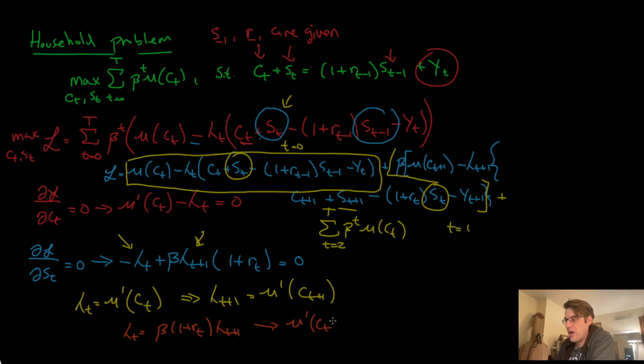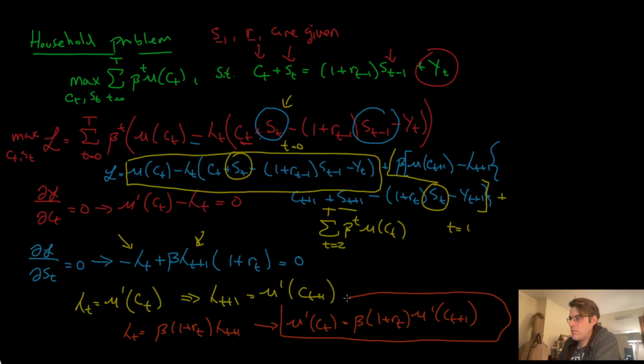So we get u prime of ct is equal to beta 1 plus rt u prime of ct plus 1. And that's the consumption-Euler equation. Of course, you could restructure this equation a little bit, right? Put the beta u prime ct plus 1 on the bottom. Yeah, we're kind of used to seeing it that way. But this is the Euler equation.